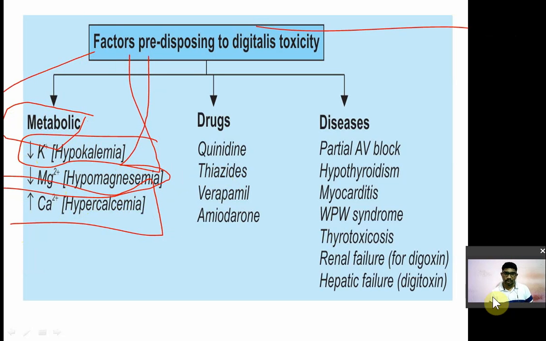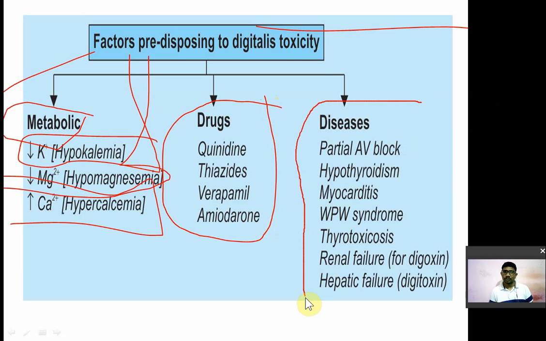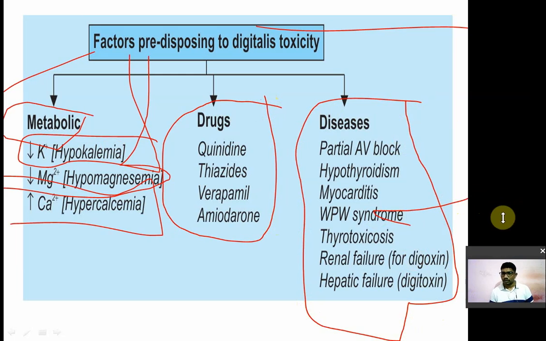There are certain drugs which also increase the toxicity of digitalis. These are quinidine, thiazide diuretics, verapamil and amiodarone. Now, digital toxicity is also increased in the presence of certain diseases. So, for example, partial AV block, hypothyroidism, myocarditis, Wolff-Parkinson-White syndrome, thyrotoxicosis, renal failure. In case of renal failure, it is a contraindication for digoxin. Hepatic failure is a contraindication for digoxin. So these things can increase the toxicity.